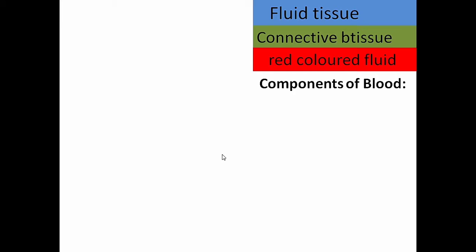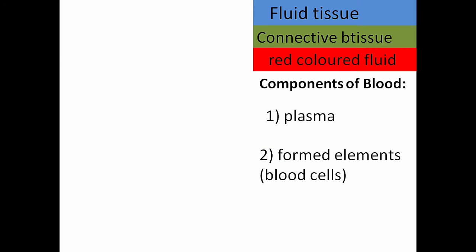Blood has two components, liquid part and cells. Plasma is the liquid part of blood. It forms 55% of blood. Remaining 45% is formed of blood cells. The blood cells are the formed elements. What are the two components of blood? Plasma and formed elements. Blood cells are the formed elements.